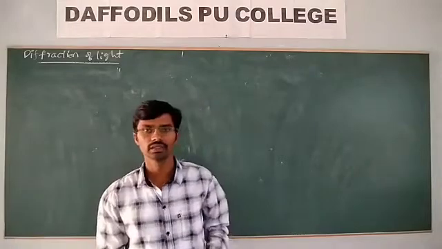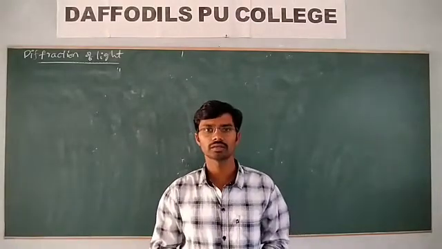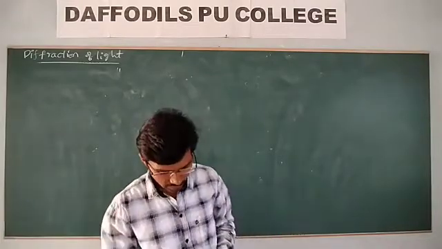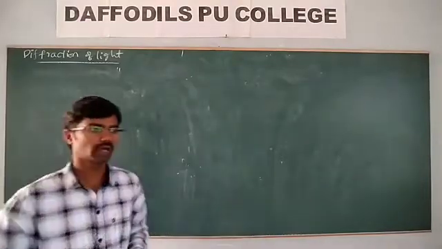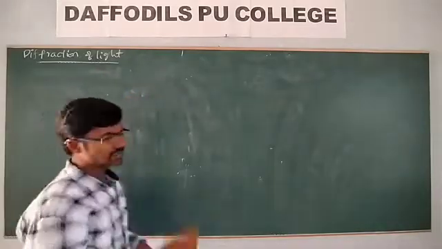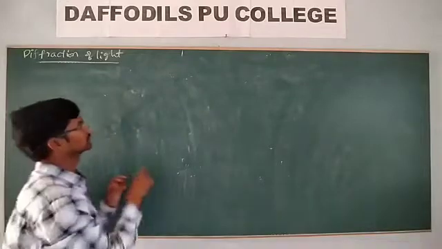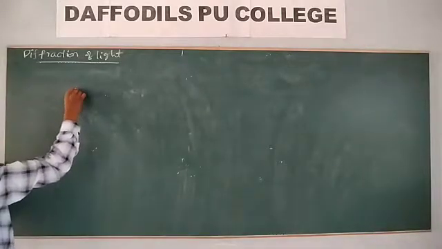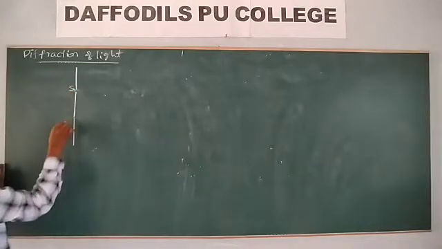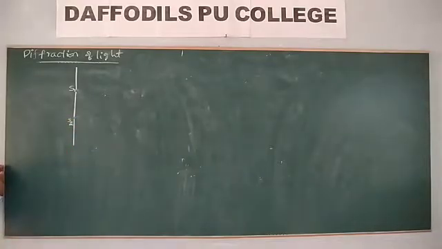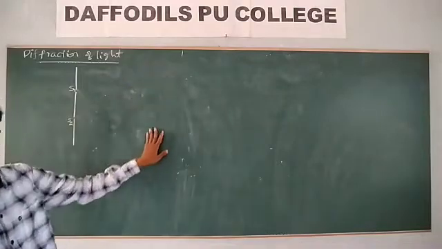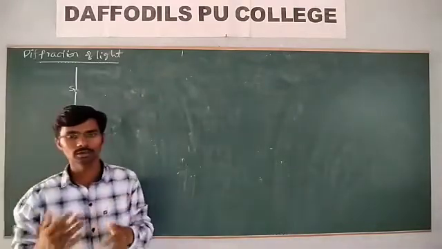Now, Fraunhofer diffraction was explained successfully by Fraunhofer and also Fresnel. In Fraunhofer diffraction, as in Young's double-slit experiment, Young has taken two slits, S1 and S2. Whenever two slits are taken, interference is observed on the screen, corresponding to maximum and minimum intensity.